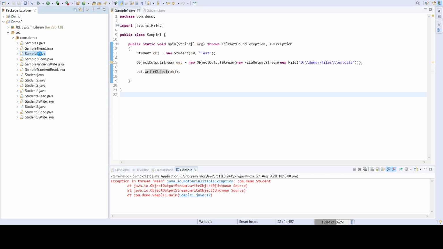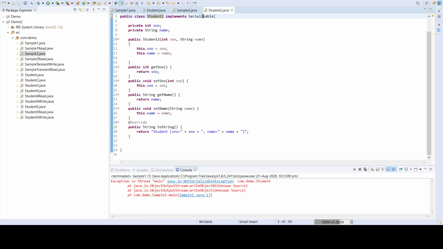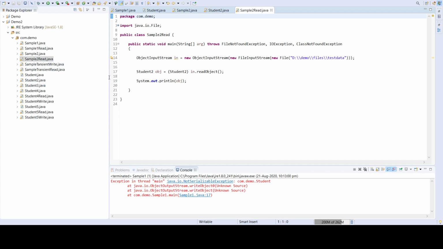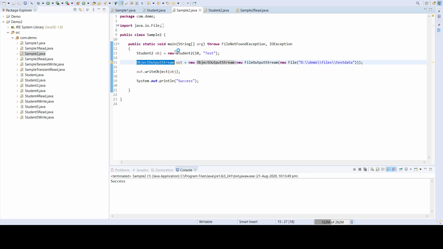Now we can see another example. Here I created another class called student2, which implements the serializable interface, and it has a set of fields, a constructor, getters and setters, and toString. Now let's see whether it can be written into a file or not. Yes, we are able to write into a file. How are we writing it? We are using the object output stream. The object output stream constructor expects a file output stream, and the file output stream expects the exact file path as the constructor argument.